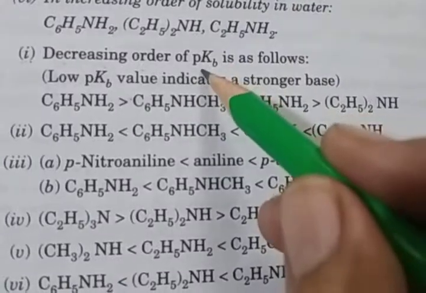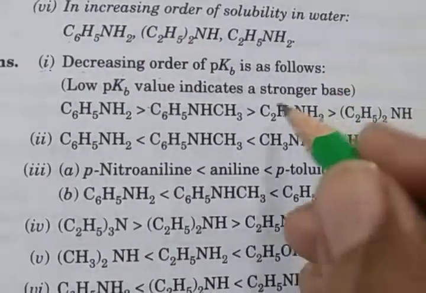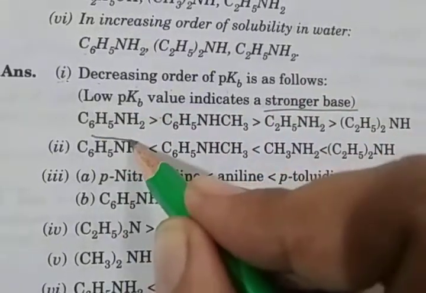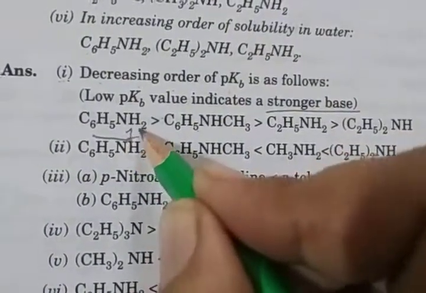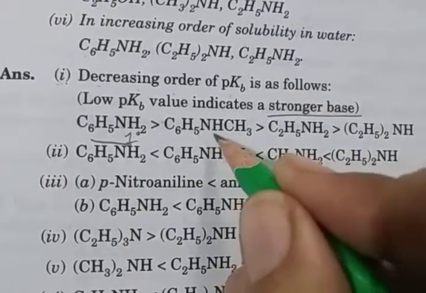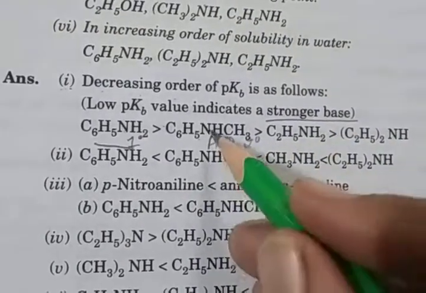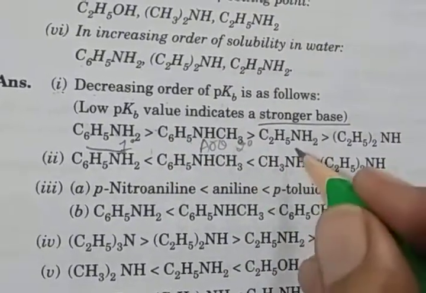Okay, so here you see decreasing order of the pKb value. First you will see a low pKb value, which means a stronger base. We have already known about this aromatic amine. This is the aromatic amine, but this is the 1 degree amine, aniline. And this is the aromatic but 2 degree amine, because nitrogen is attached to a phenyl group on one side and a CH3 on the other side. This is the ethyl group.